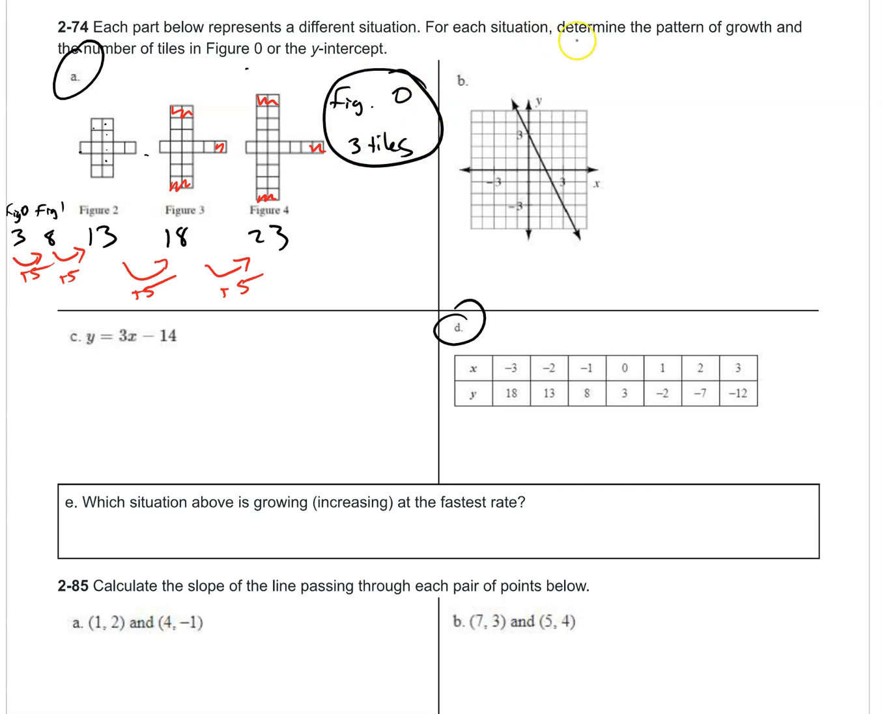What else do we need? We need the pattern of growth. Well, we got that. Grows by plus 5 each figure. Nice, we're done. Now let's do D.